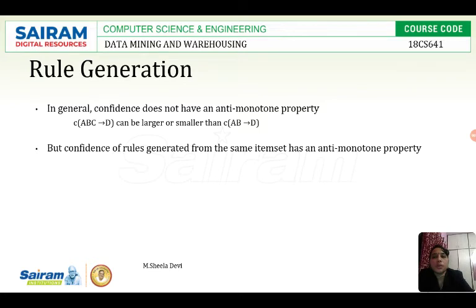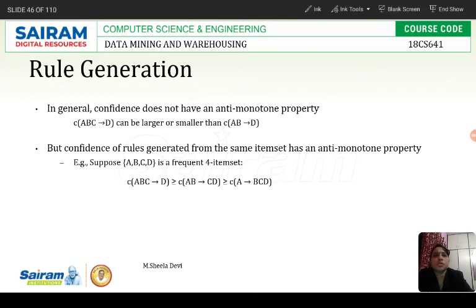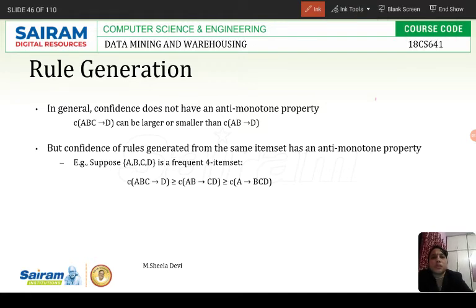Now in this slide, as I said in the previous video, I am going to explain what the monotone and anti-monotone property is. If I have the item set A, B, C, D, what is the subset and what is the superset, and how is monotone defined? That's what we are going to see now.